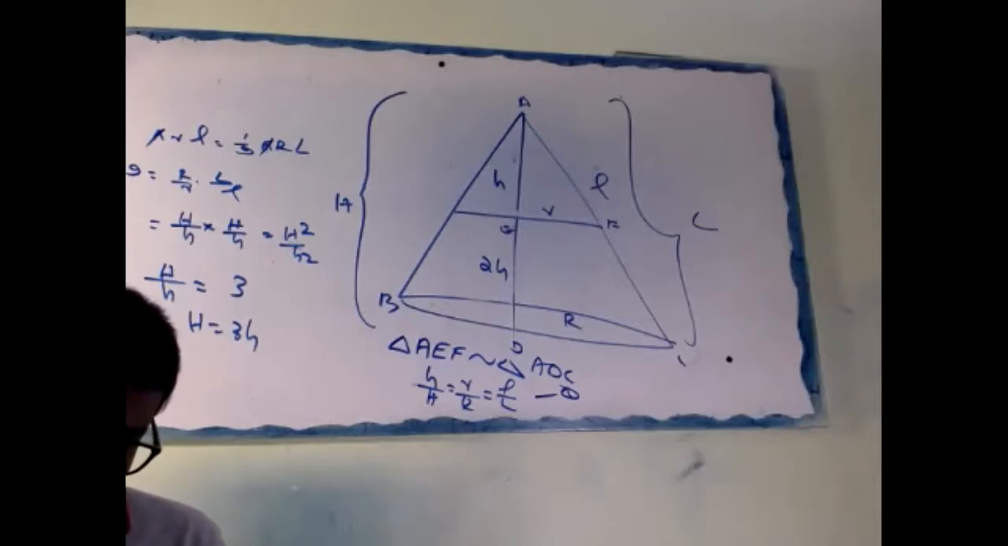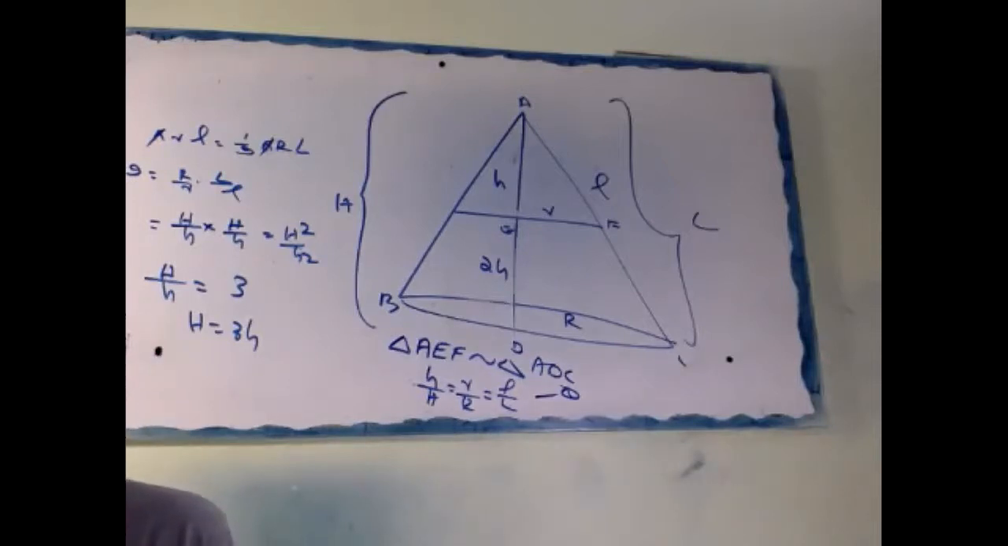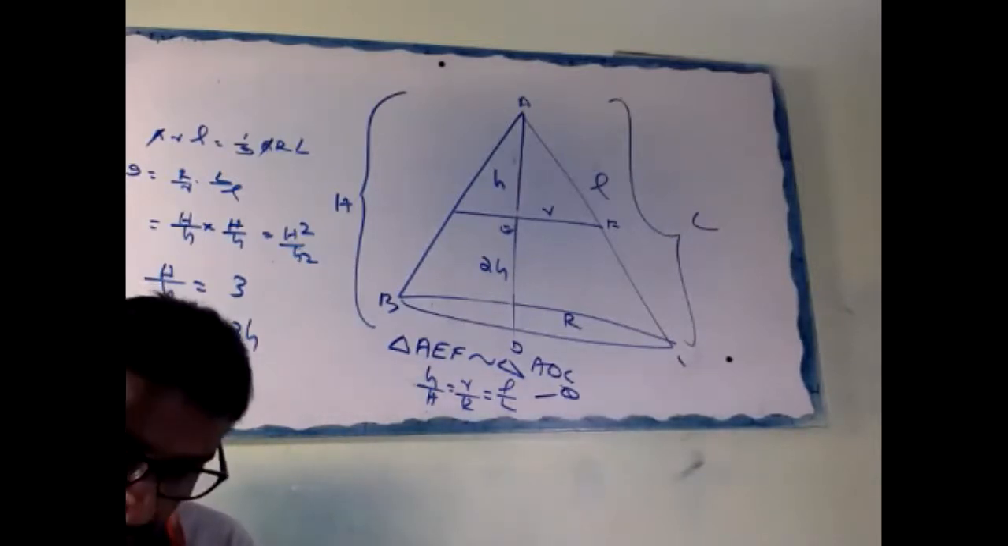Okay, next slide. A right triangle whose sides are 15 centimeter and 20 centimeter is made to revolve about its hypotenuse.